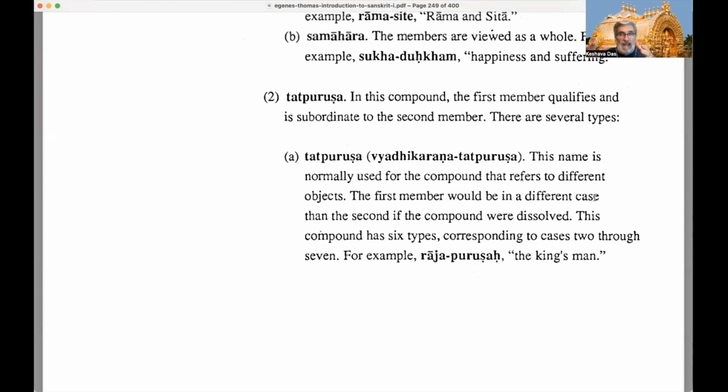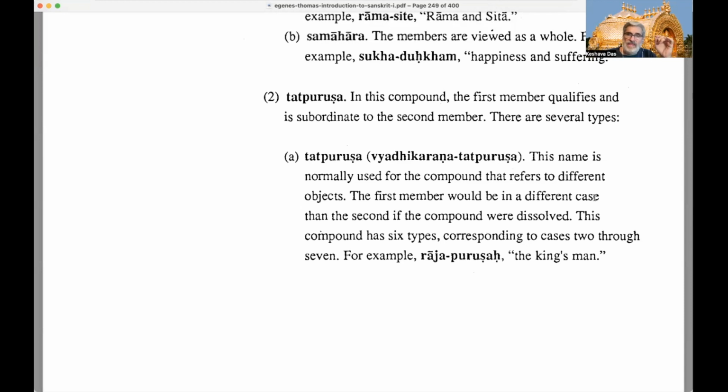If you analyze or parse it, it makes two words with different endings. This name is normally used for the compound that refers to different objects. The first member would be in a different case than the second if the compound were dissolved, parsed, or analyzed.